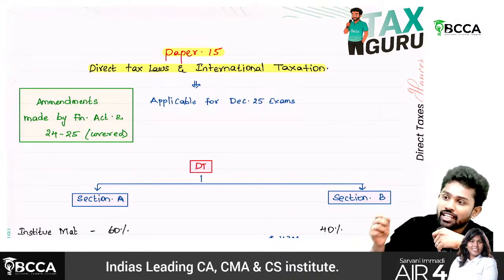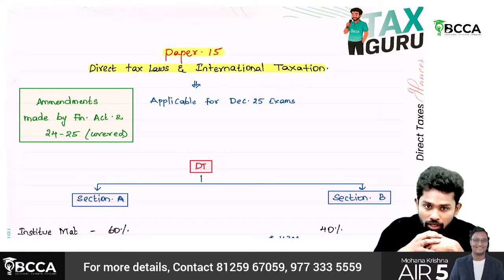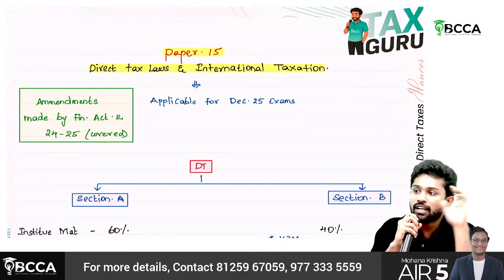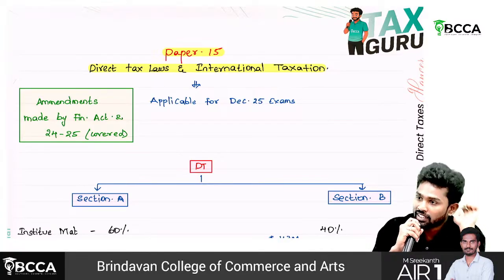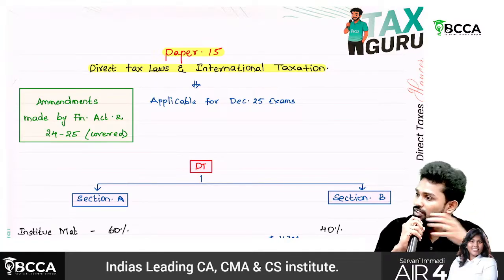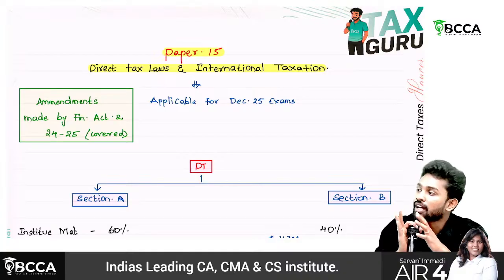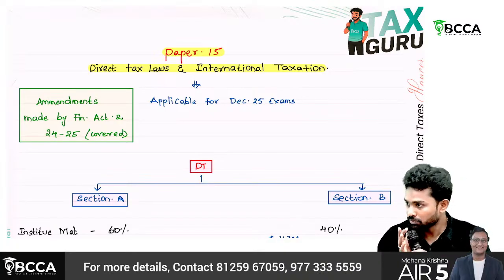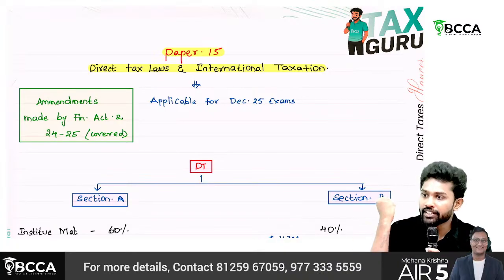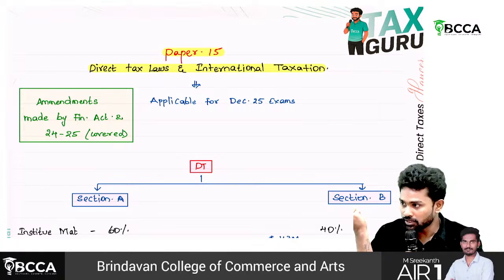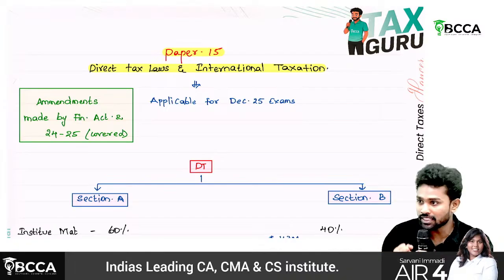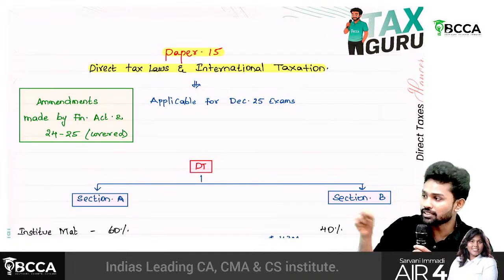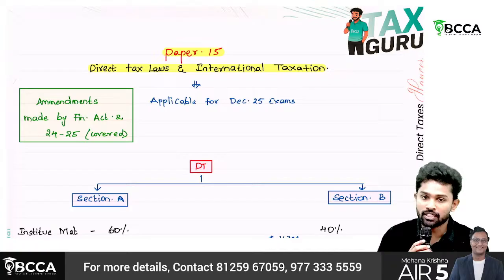In Finance Act 2, usually they bring more amendments. That's why, comparatively, considering the past attempts, for the recent June 2025 attempt and for this December 2025 attempt, we'll be having some more amendments. Considering your inter-level DT preparation, you'll see certain structural basic amendments also because Finance Act 2 came in between.